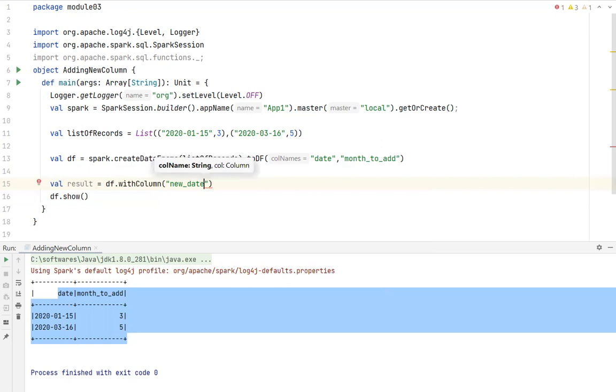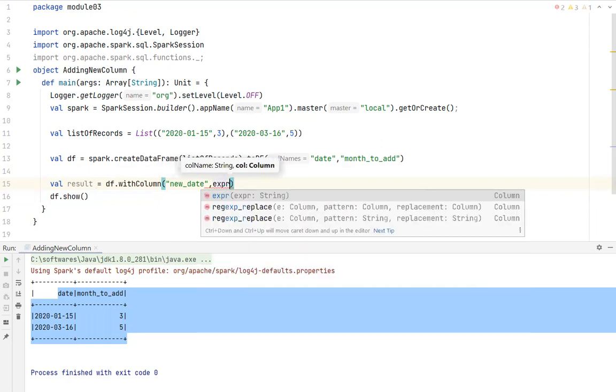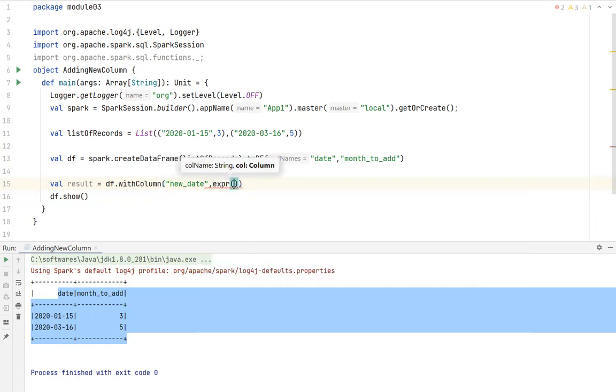The column name is new underscore date. And the value for this particular column, you can pass some expression, and you can give the expression here. Please look at this. I'm adding a new column, df.withColumn, and I'm giving the column name as new underscore date.